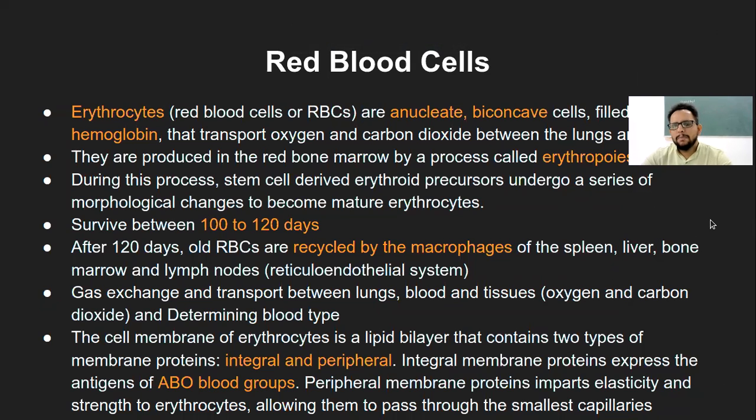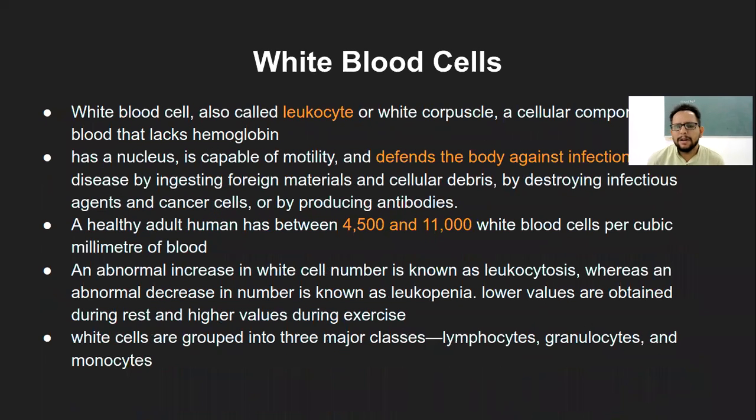Yesterday we had just a brief background about what different body fluids are, including blood, then what the components of the blood are, and we saw the other body fluids in terms of circulating as well as non-circulating body fluids. And we had started looking at the red blood cell as one of the major components of the blood. Now we will start with the next component of the blood, that is WBC, that is white blood cells.